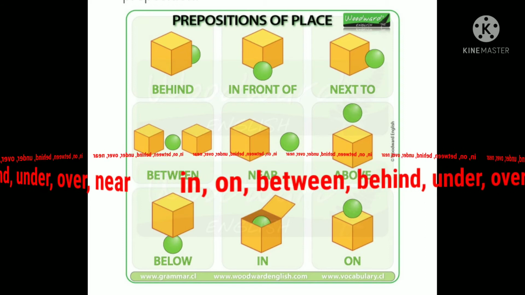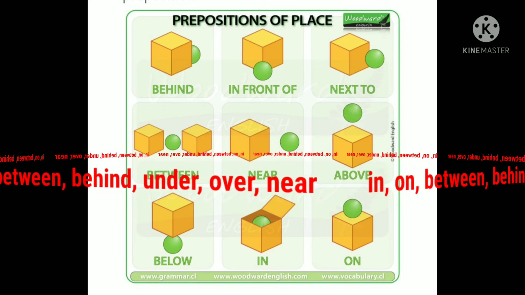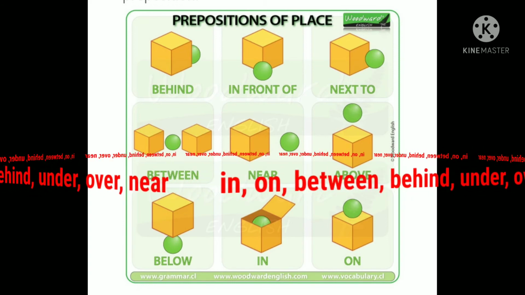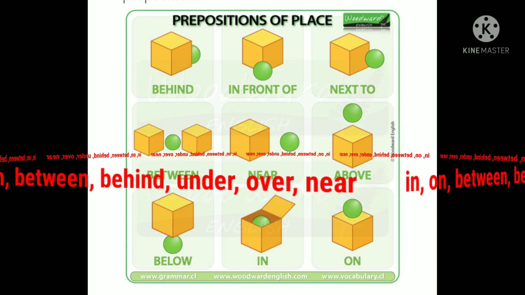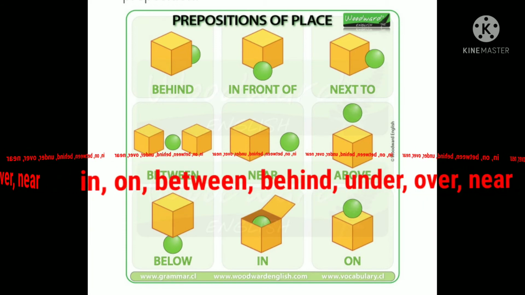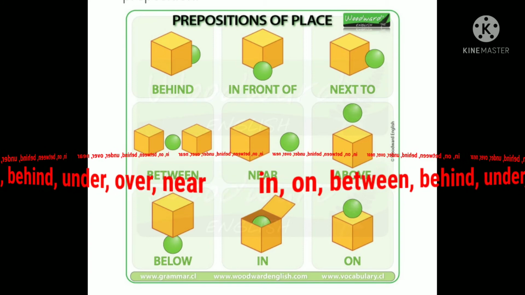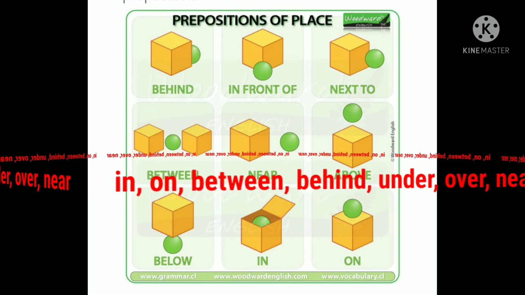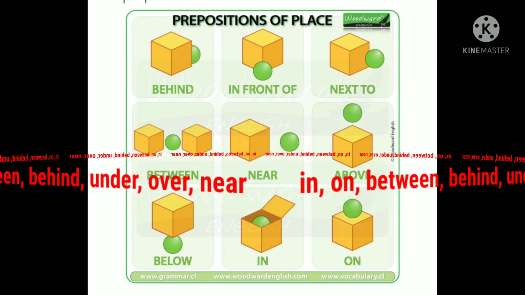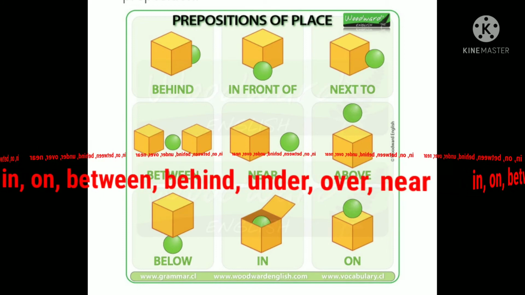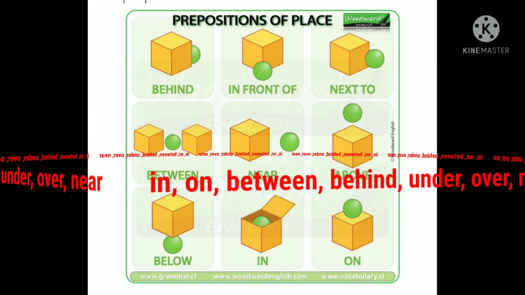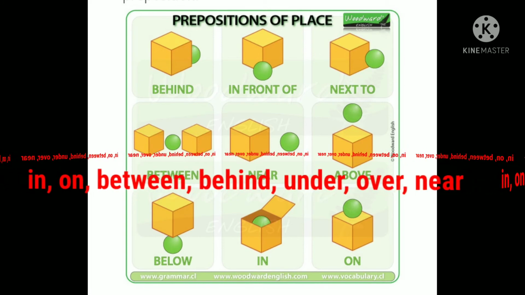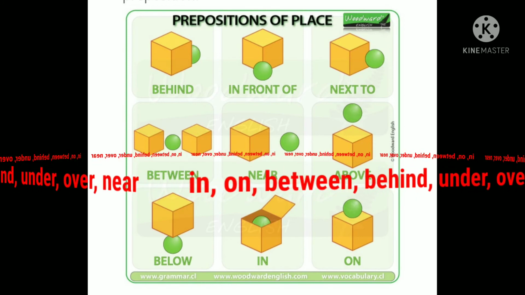The next one is prepositions of place. Prepositions of place show us the position or location of something. It answers the question where something is. So let's see the examples now. In, on, between, behind, under, over, near, etc. Here in and on are used both for prepositions of time and place. We can use them for both, according to the sentence.